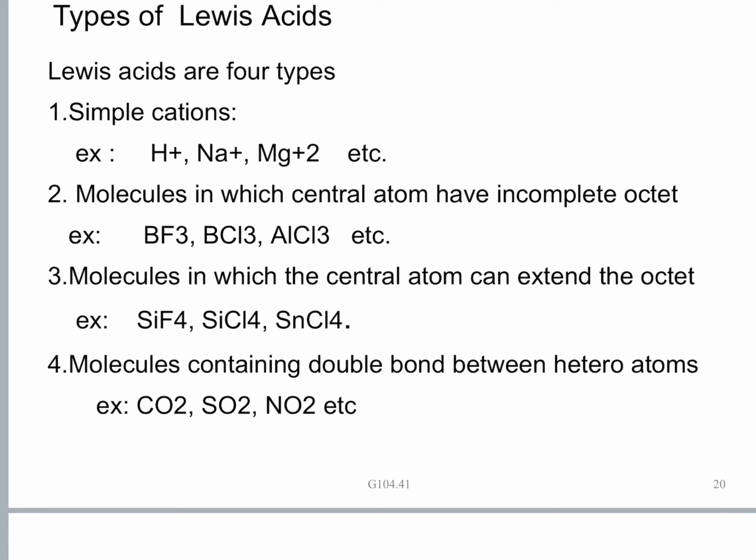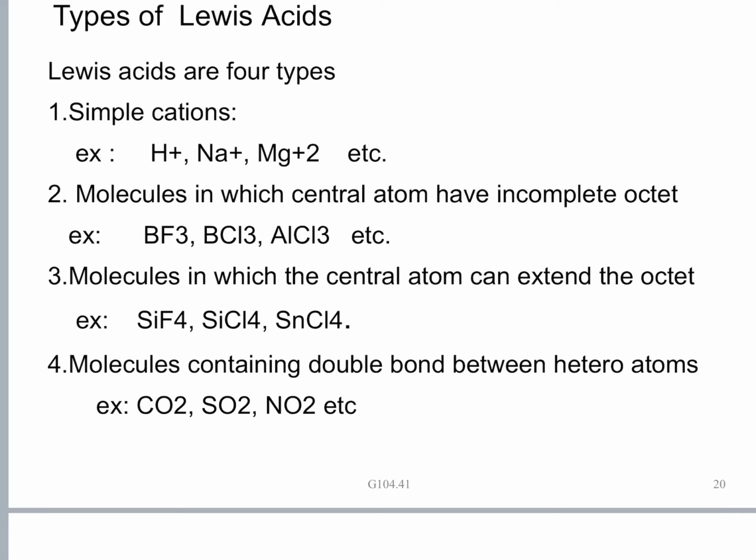The second type is molecules in which the central atom has an incomplete octet. For example, BCl3, boron trichloride. Its atomic number is 5, its electron configuration is 1s2, 2s2, 2p1. The 2s electron is promoted to 2p.